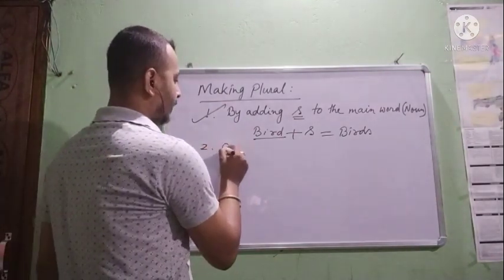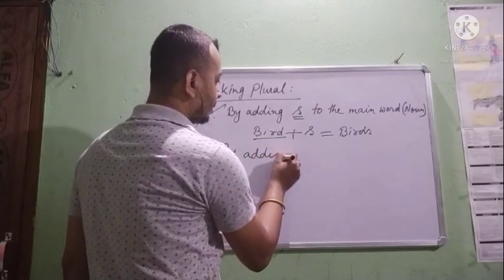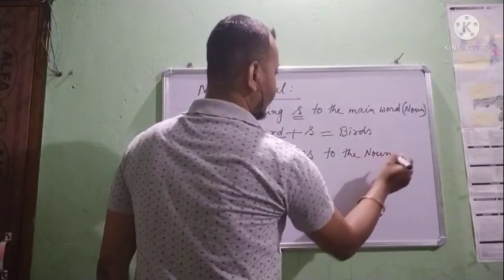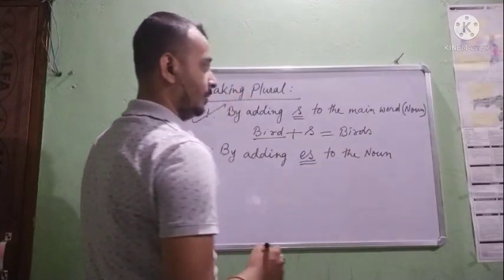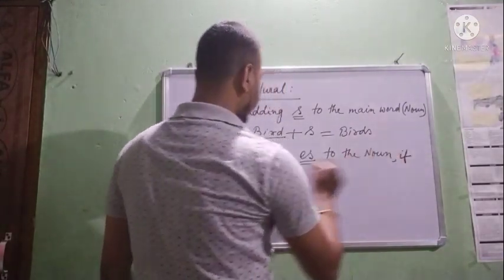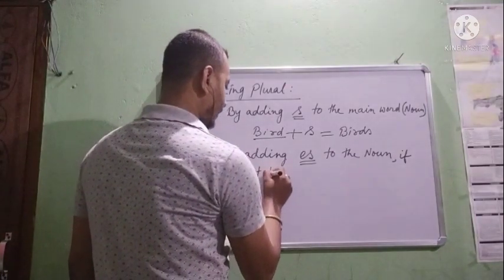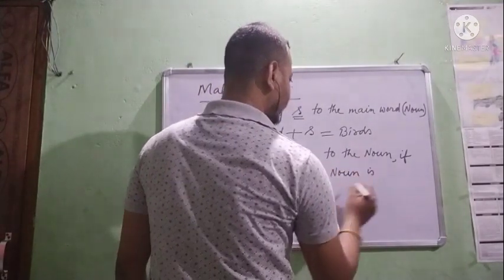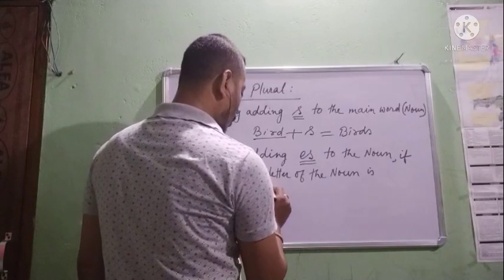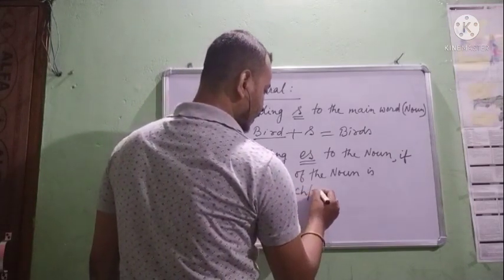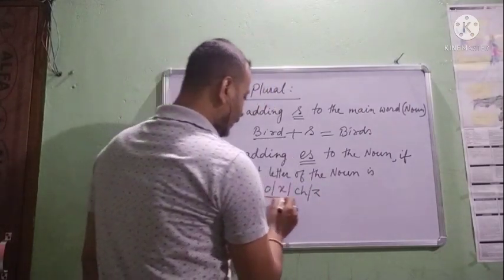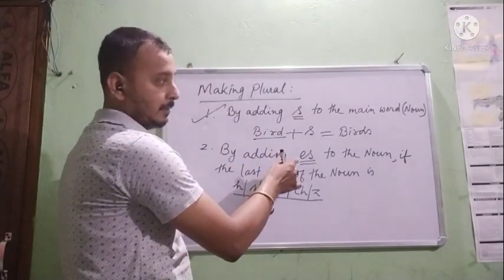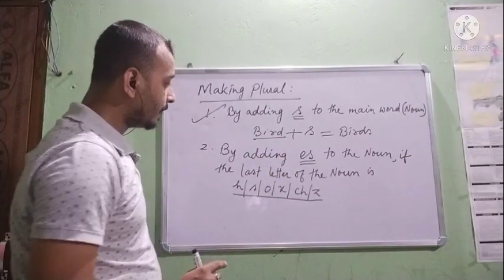Next one, by adding ES to the noun. If the last letter of the noun is H, S, O, X, C, H, Z. If the last letter belongs to any one of this list, then we should add ES to make it plural.